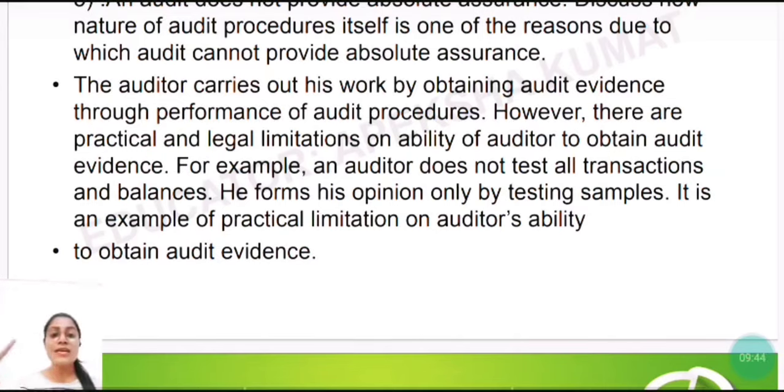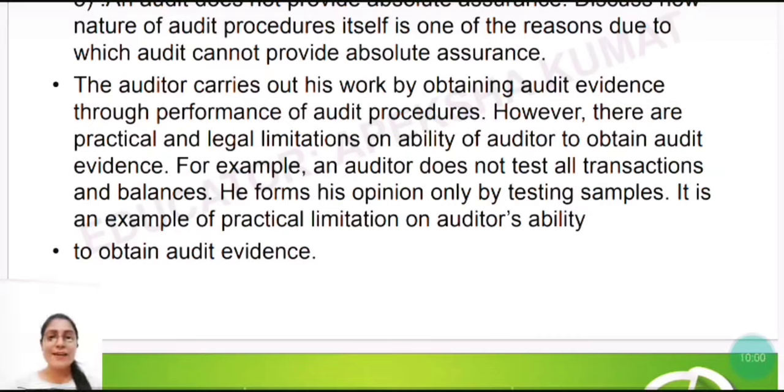So ye kya ho gaya? This is one of the practical limitations, right? He forms his opinion only by testing samples. It is an example of practical limitation on auditor's ability to obtain audit evidence, right? So this is going to be there.